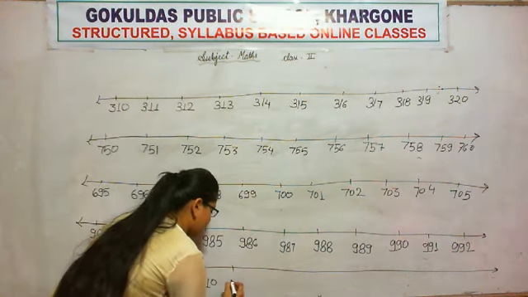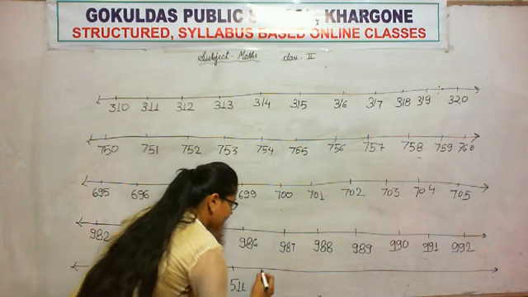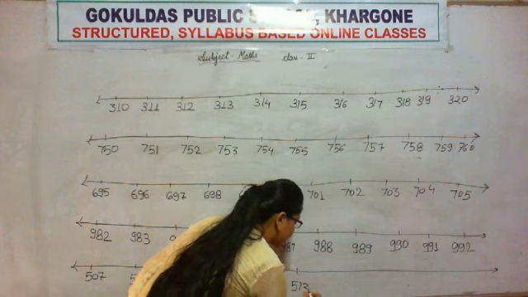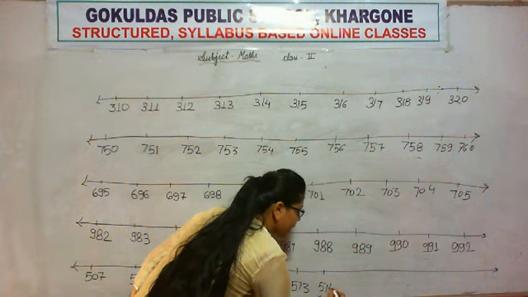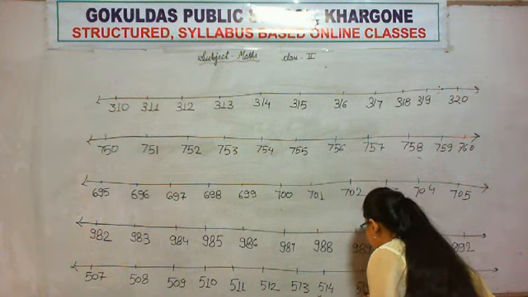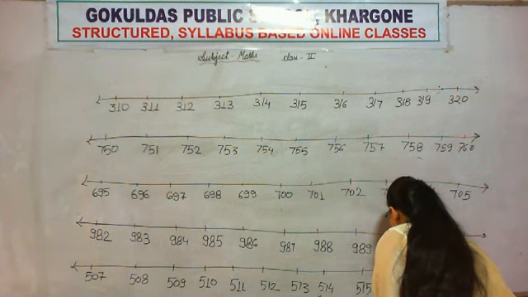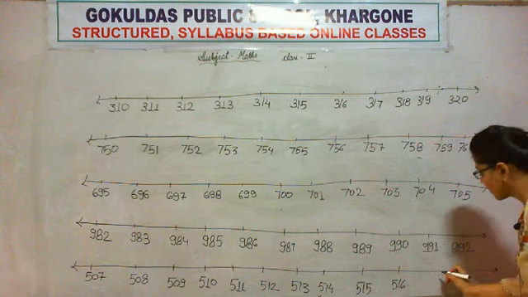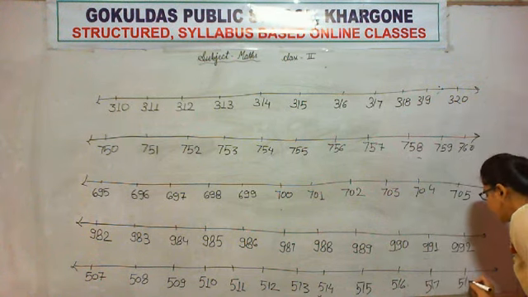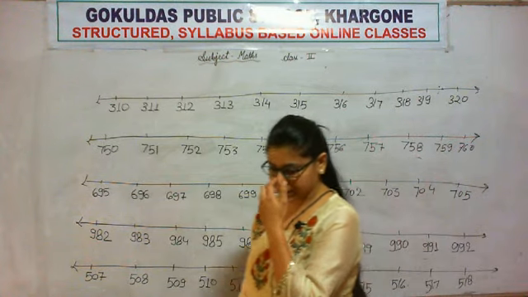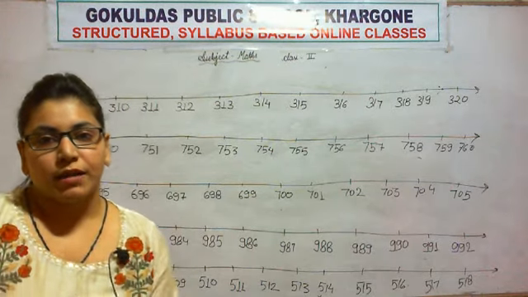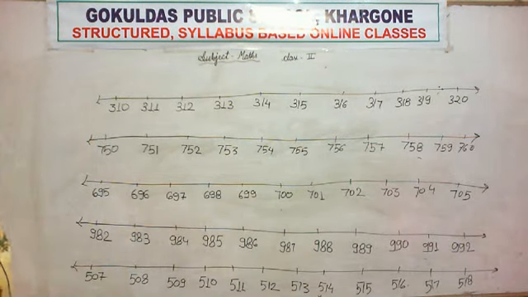510. Then 511, 512, then 513, 514. Again I will add one more. I will get 515, 516, 517, 518. I hope now you understood how to complete a number line.